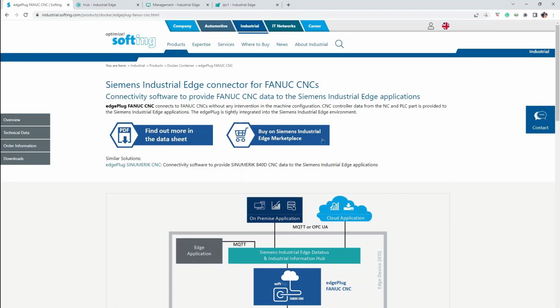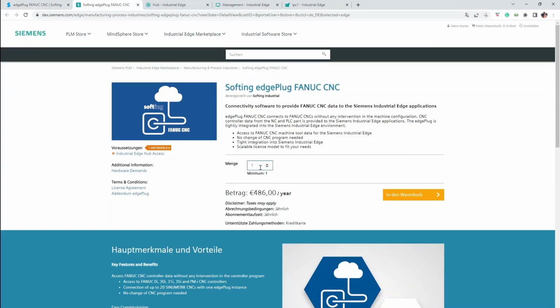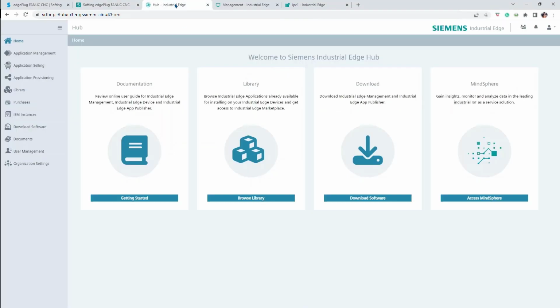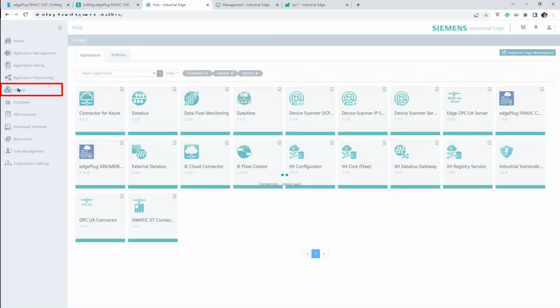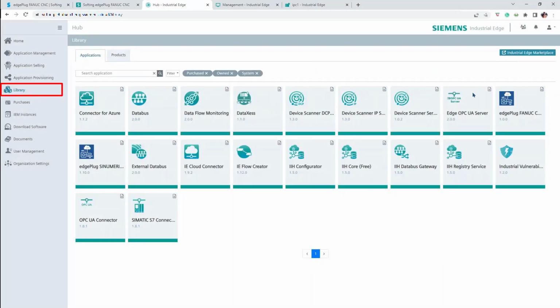Here you can find at the upper part the link that will take you directly to the Siemens Industrial Edge Marketplace. In this web page, you can directly add the product into your shopping basket. It is also possible to select the number of licenses needed for your project. After having purchased the required licenses, the respective application icons should appear in your account's library.